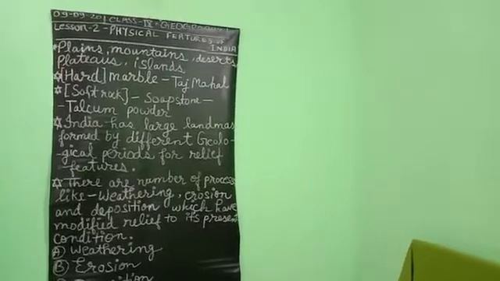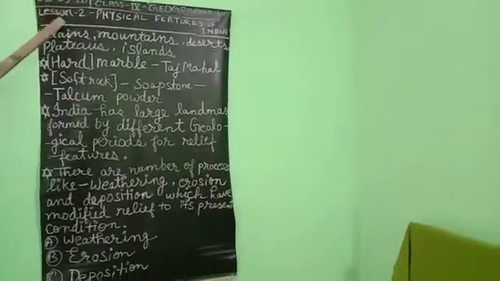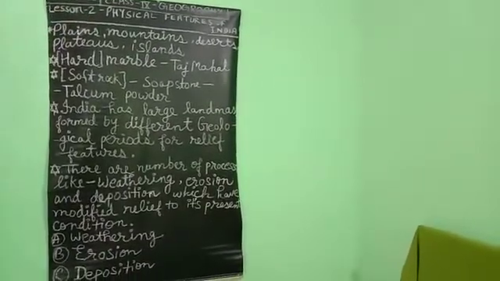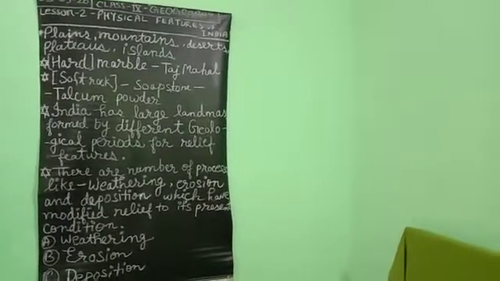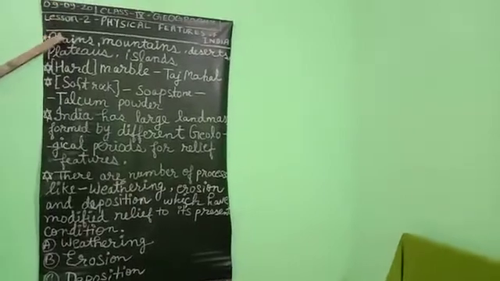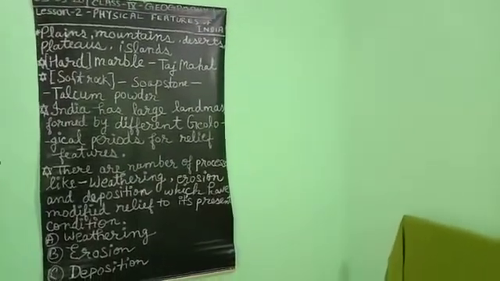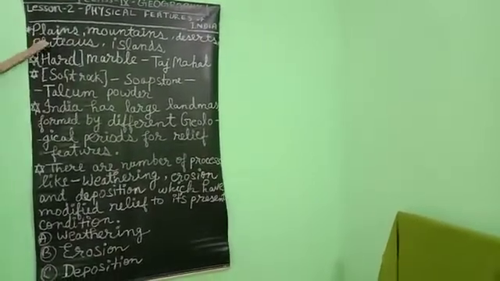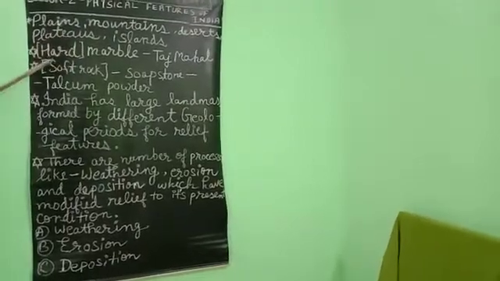Today we will study the second lesson of class 9 geography. Our lesson is physical features of India. Students, in this lesson we will discuss which types of physical features or landforms India has. Our country has many different types of features like plains, mountains, deserts, plateaus, islands, etc.